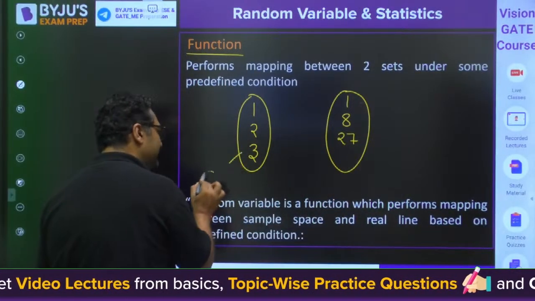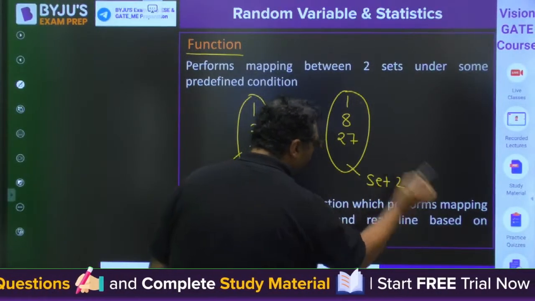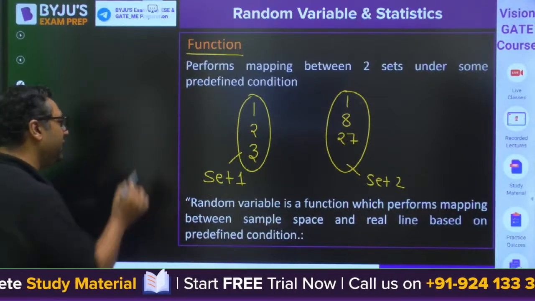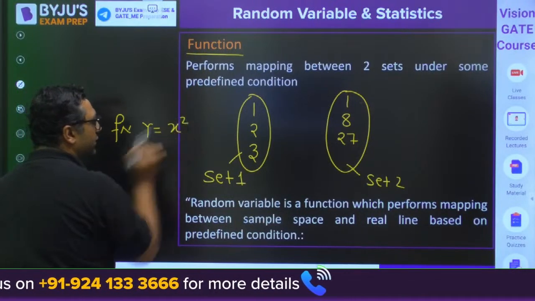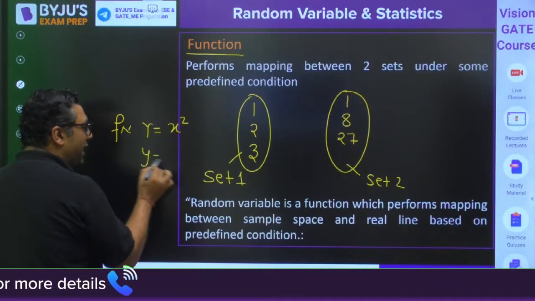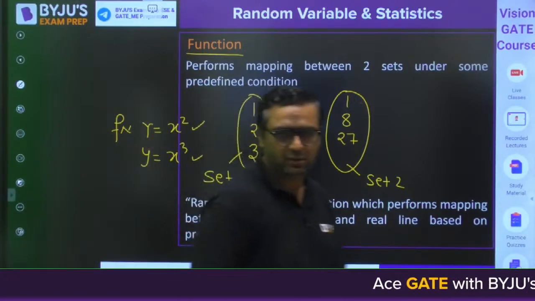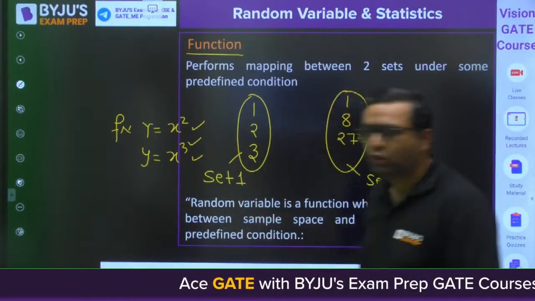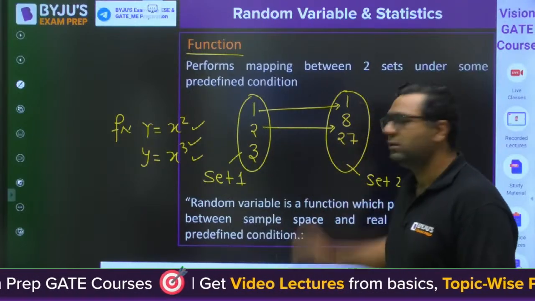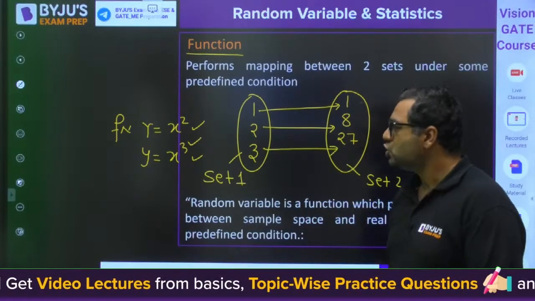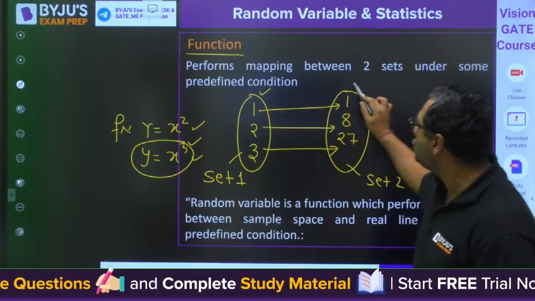This is set 1, this is set 2. If I define a function y equals x square or y equals x cube, which of them can map these two sets? If you take the function x cube, you know that the cube of 1 is 1, the cube of 2 is 8, the cube of 3 is 27. So this is the function which helps us in mapping these two sets.